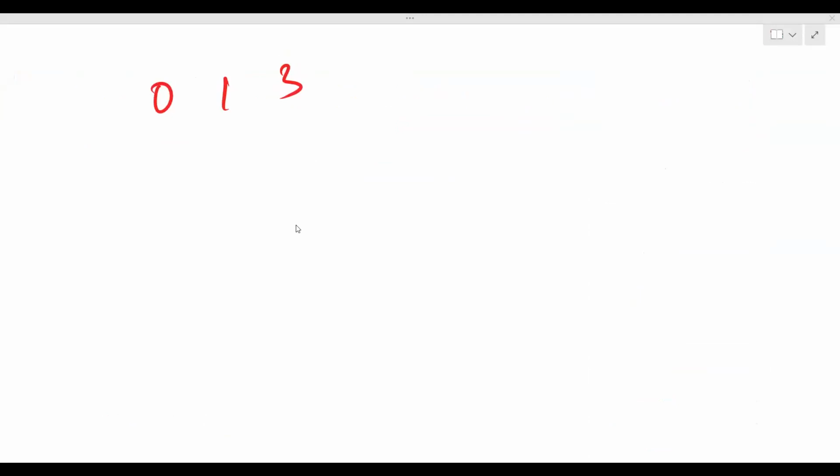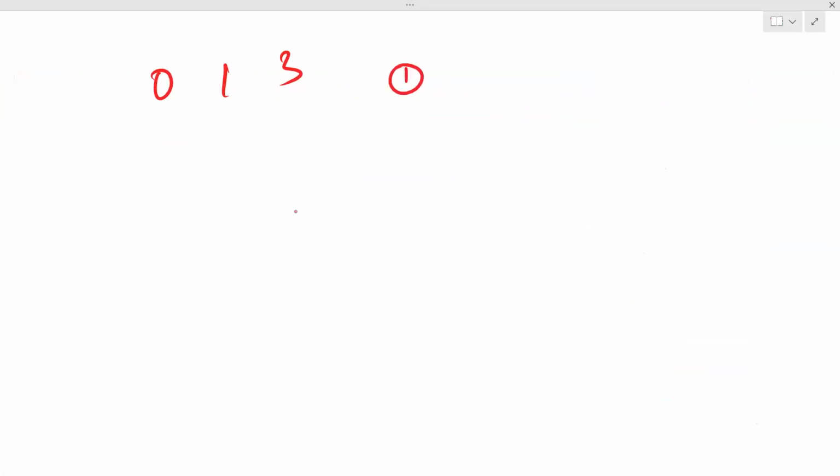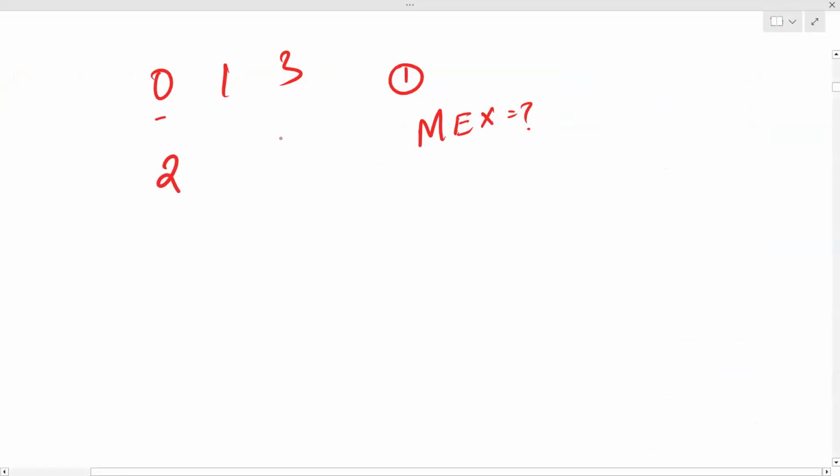I'll take an example. Let's say 0, 1, 3, and we have to perform the operation once. If I perform the operation once, I will start from here. What is currently the max of this thing? Can anyone tell me? 2. Yes, it's 2. Then my array will become 2, 1, 3. Now this is the complete first operation.